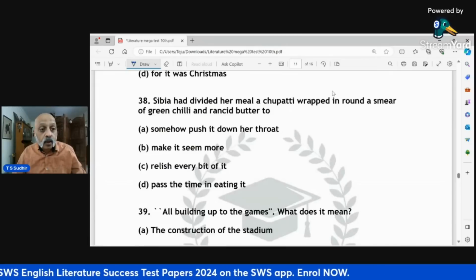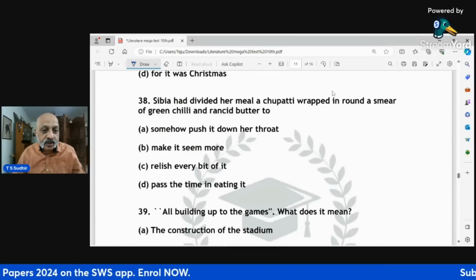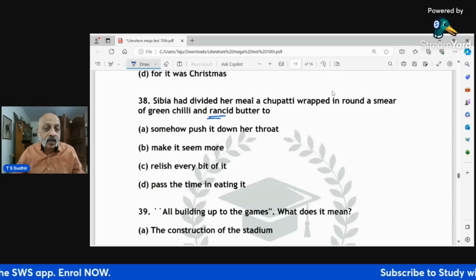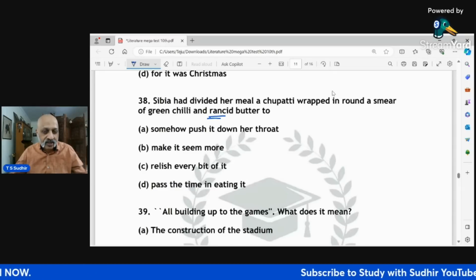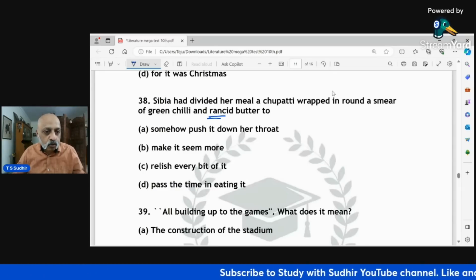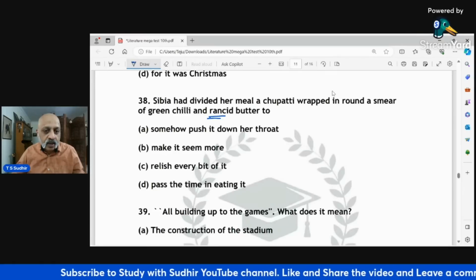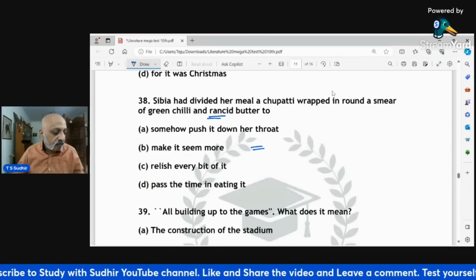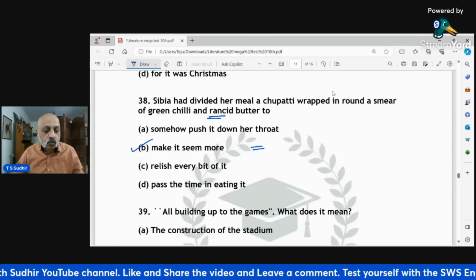38th, read. Sibia had divided her meal, a chapati wrapped around a smear of green chili and rancid butter. Rancid, you know what it means, something which is going bad, it is kind of getting spoiled. Somehow to push it down her throat, make it seem more relish every bit of it, pass the time in eating it. Again, this is something which you need to read many times, which is why it is 38B.